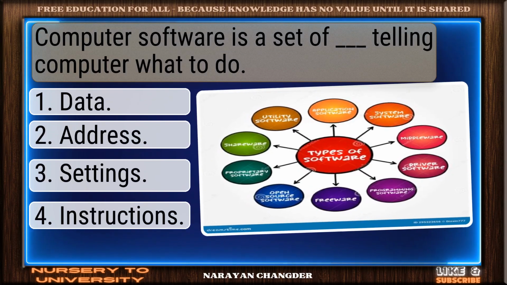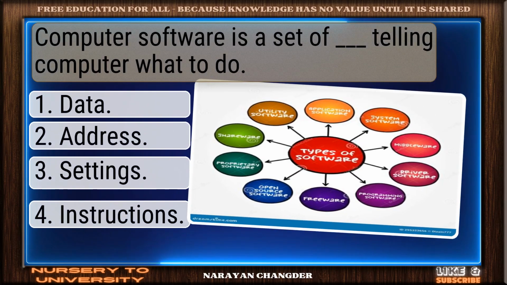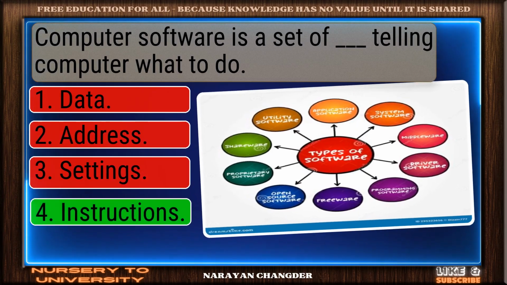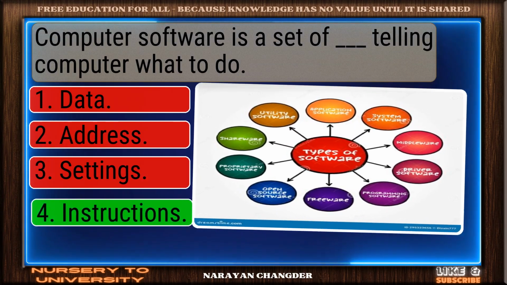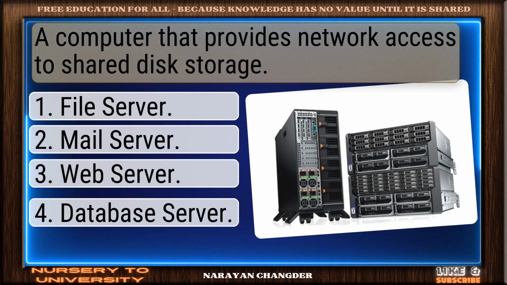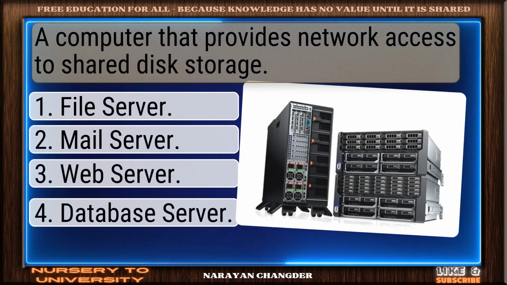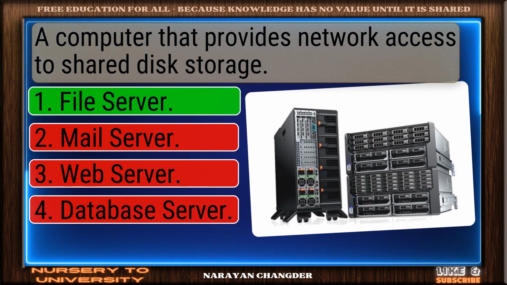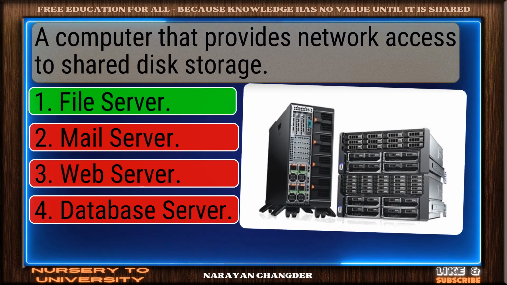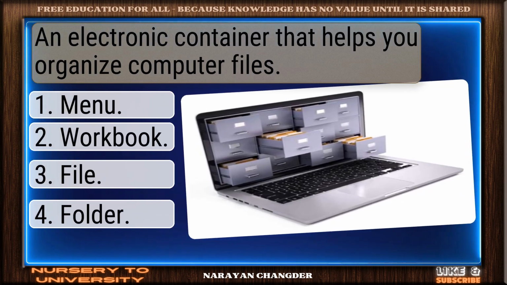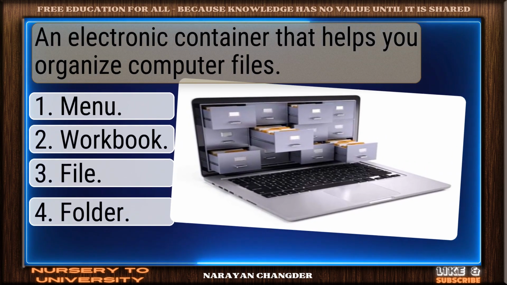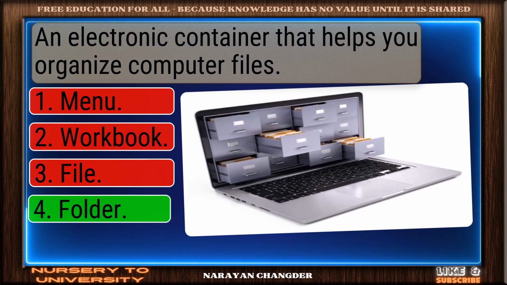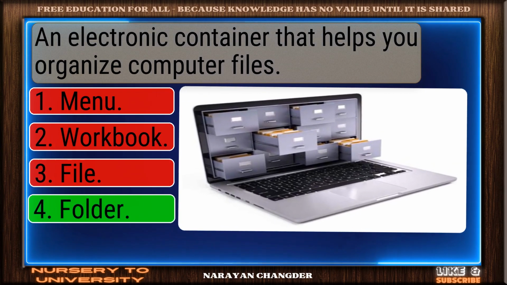Computer software is a set of dash telling computer what to do. Smart pick. Instructions is correct. A computer that provides network access to shared disk storage. Strong choice. File server is right. An electronic container that helps you organize computer files. Excellent choice. Folder is right.